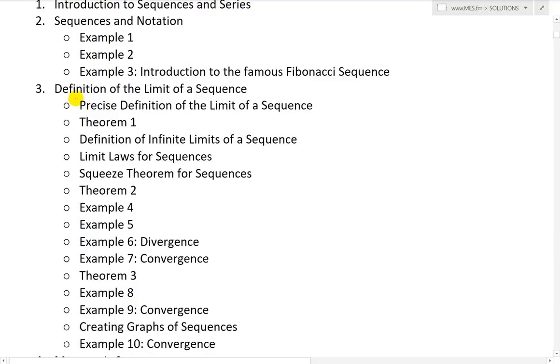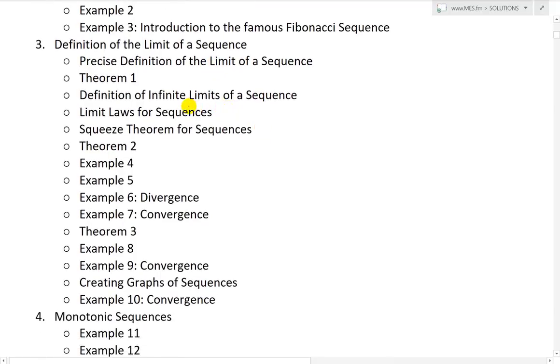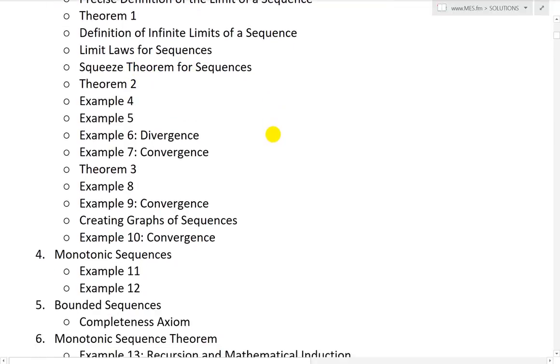And the third part, I'm going to go over definition of the limit of a sequence, go over the precise definition, go over theorem 1, then definition of infinite limits of a sequence, and then limit laws for sequences. And yeah, this infinite limits is when the limit approaches infinity, and so on. So we're going to go over the squeeze theorem for sequences, and then theorem 2, and then go over example 4 and 5.